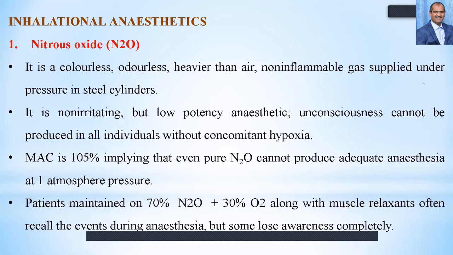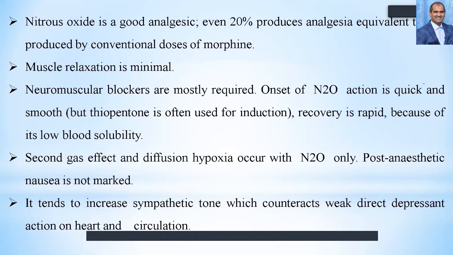So what we can say is the result is a little bit erratic, because some will get very faster induction, some will get less type of induction. So nitrous oxide is a very good analgesic. Even 20% produces analgesia equivalent to that produced by the conventional doses of morphine. And muscle relaxation is minimal. Neuromuscular blockers are many times required.